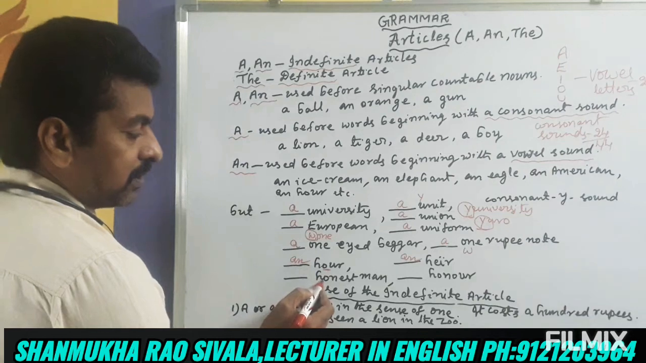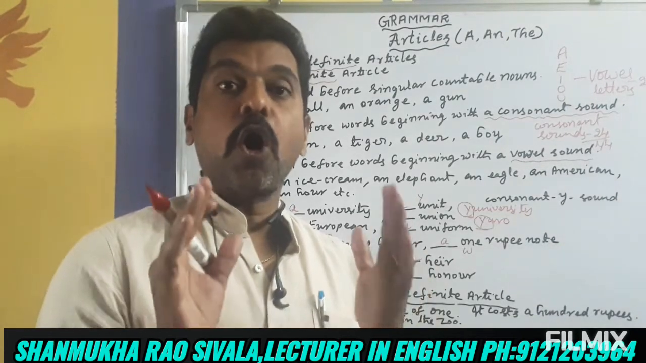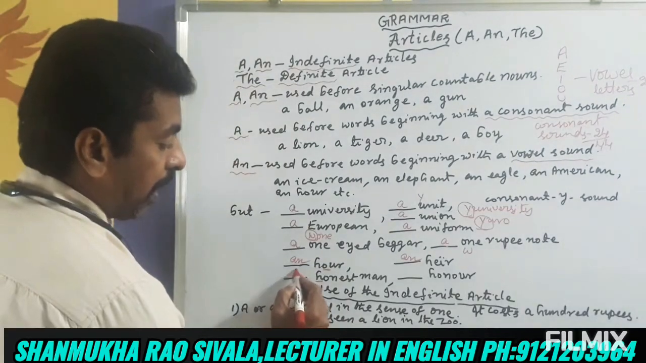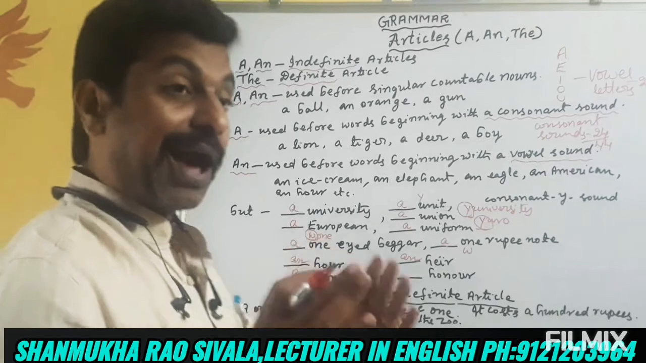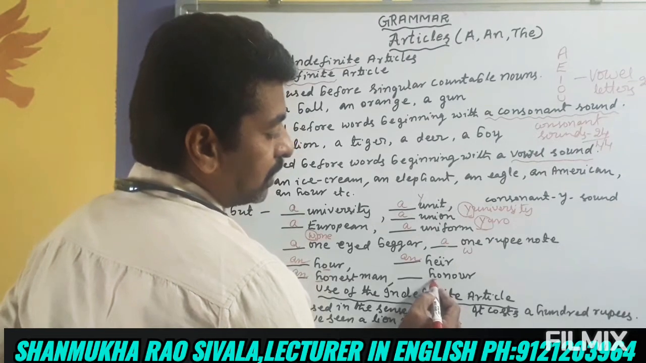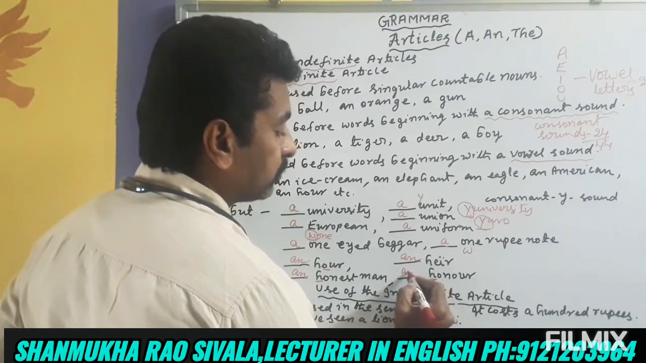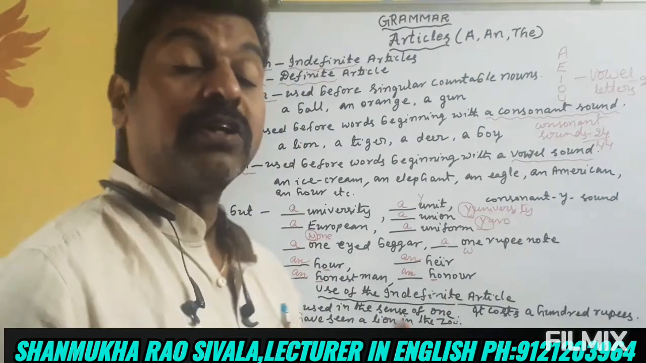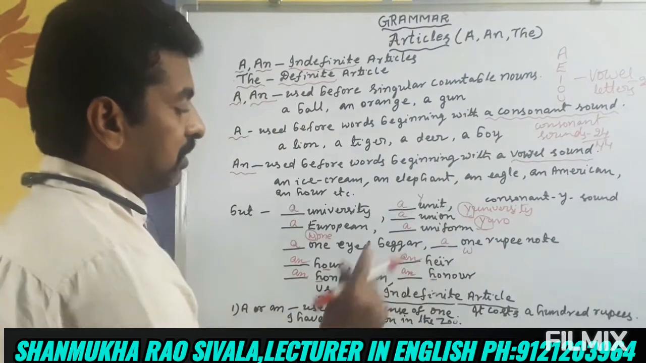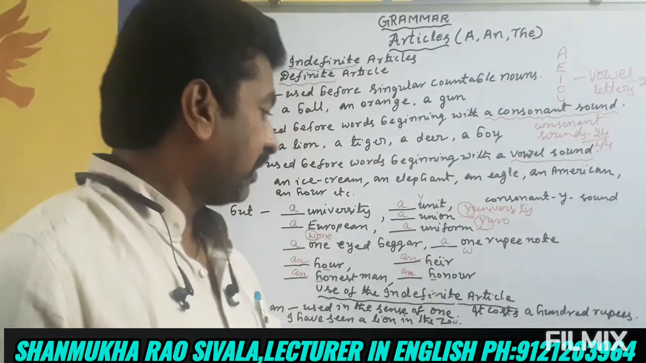Here also H is silent. So, honest man. The O sound is a vowel sound, so an honest man. Similarly, honor, H is silent, O sound, vowel sound: an honor. An honorable man. Similarly, an is used before these words. We have to remember them. Now let us learn the uses of the indefinite article.